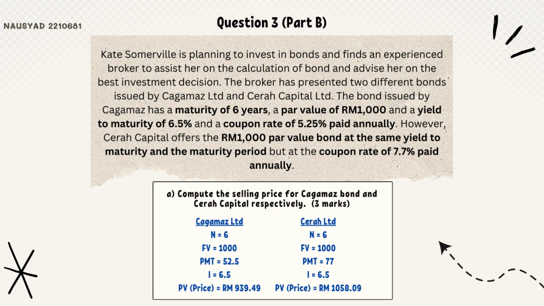939.49 sen. For Cerah Capital, the N will be 6 because the maturity is 6 years, and the par value is also the same as Cagamas, which is 1,000. And for the coupon rate, the coupon rate for the Cerah bond is 7.7%, so the PMT will be 7.7% times the par value of 1,000. We will get the PMT is equal to 77, and the I also equals the Cagamas bond, which is 6.5%. So the PV for the Cerah bond will be RM1,058 ringgit point 09 sen.